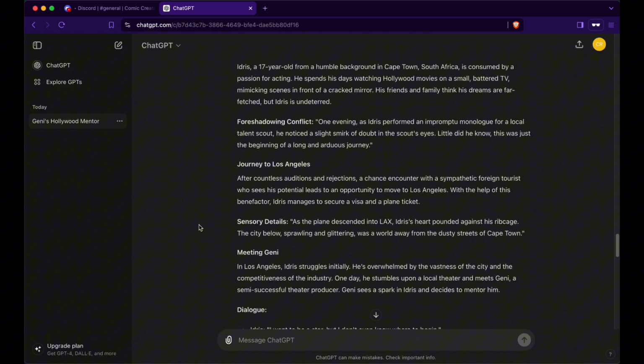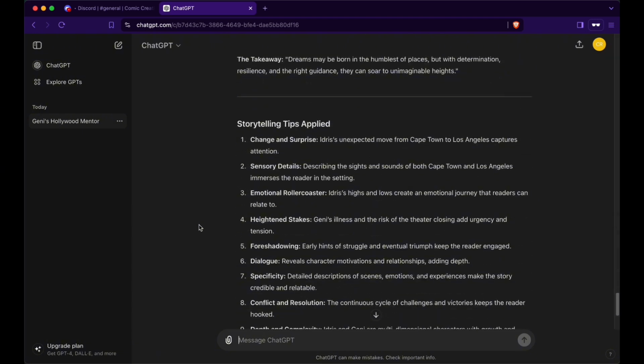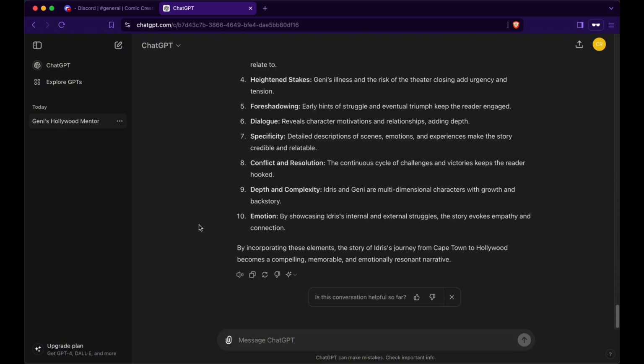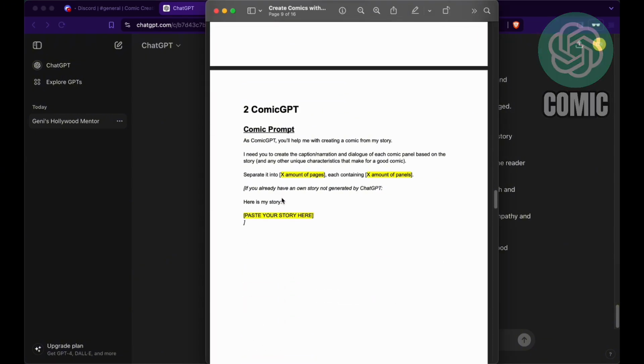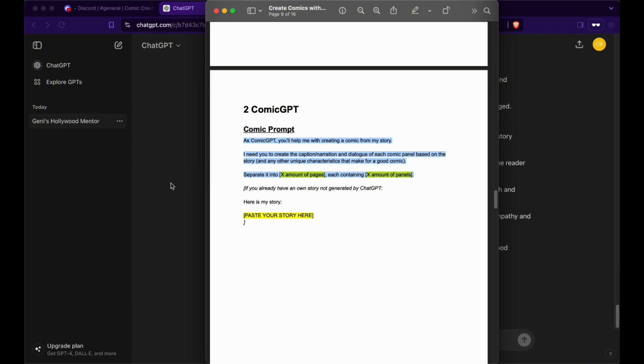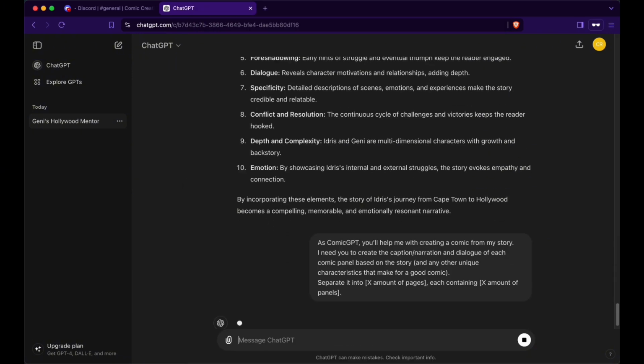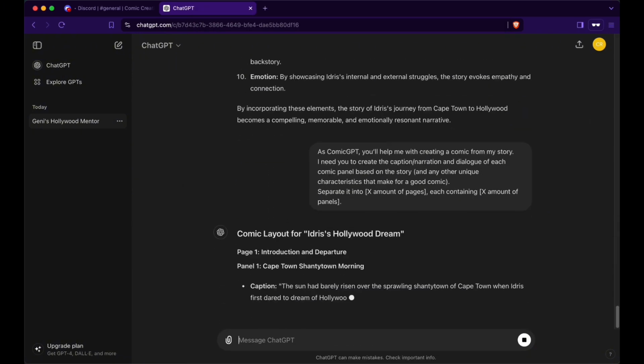Based on the input I gave it, a relatively concise story. Since this is just an example, we'll continue with it along the other steps. Next up, we have the comic prompt, and we want it to create the comic panels. Let's paste that in here and let's see what we get as a result.